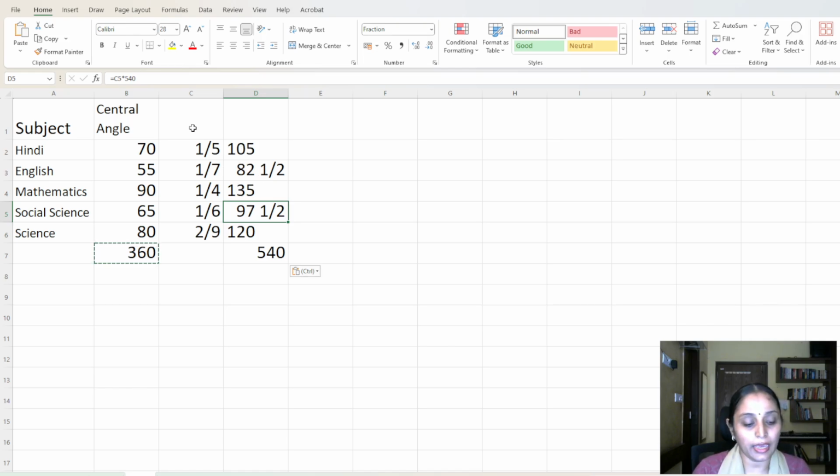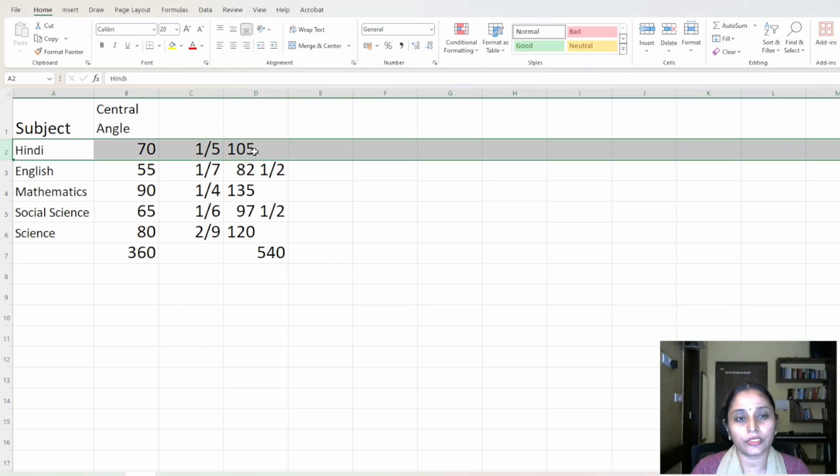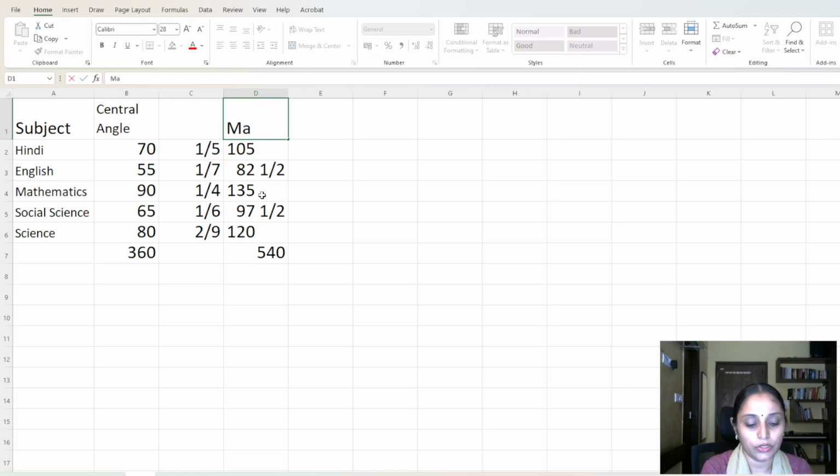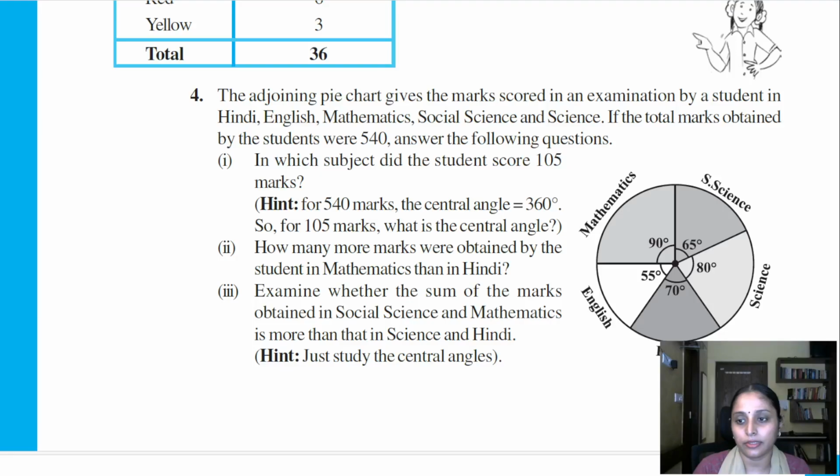So for the answer for the first question, in which subject did the student get 105 marks? The answer for that question is Hindi. You can see here it is in Hindi that he has got 105 marks. So here you can say that the answer is Hindi. Let's write the answer here once. I have Hindi here.